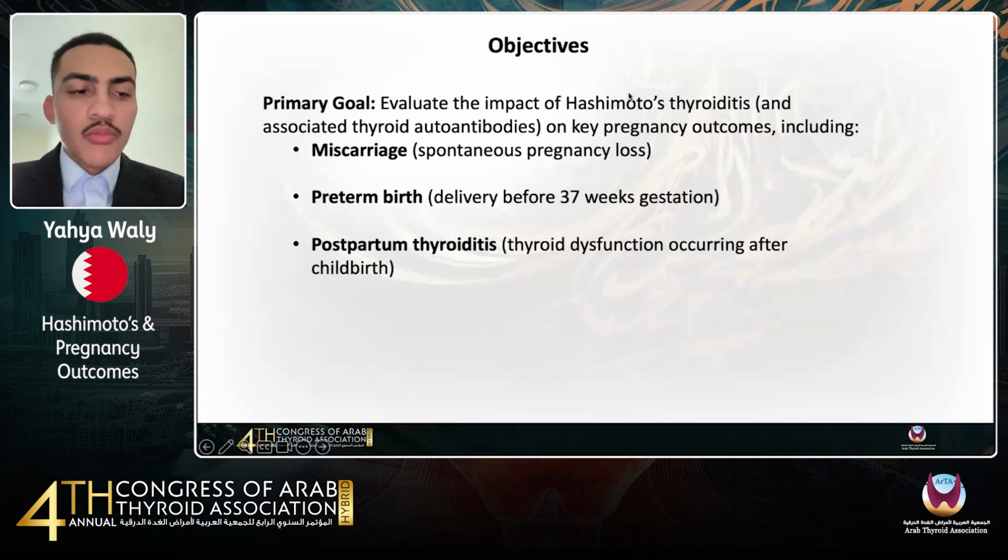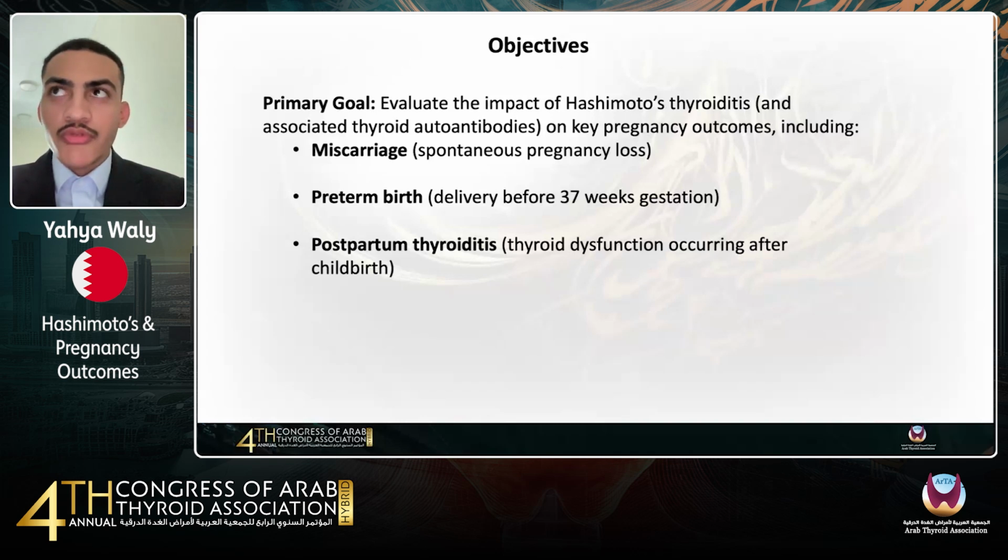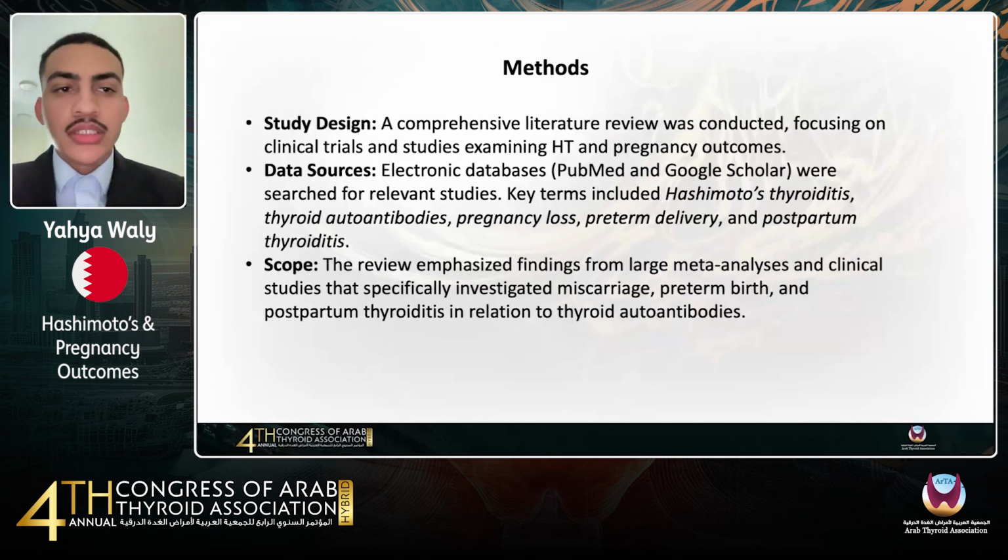And just moving on to the objectives. When we were covering this, our main objective was to evaluate the impact of Hashimoto's thyroiditis, essentially focusing on its autoantibodies and its key pregnancy outcomes, including the three main things: miscarriage, preterm birth, and postpartum thyroiditis.